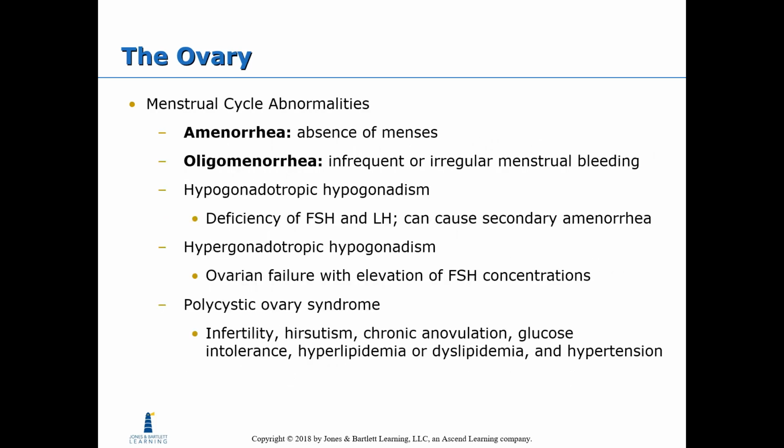Menstrual cycle abnormalities. Amenorrhea is the absence of menses. Oligomenorrhea is infrequent or irregular menstrual bleeding. Hypogonadotropic hypogonadism is a deficiency of FSH and LH that can cause secondary amenorrhea. Hypergonadotropic hypogonadism is ovarian failure with elevation of FSH concentration. Polycystic ovary syndrome can cause infertility, hirsutism, chronic anovulation, glucose intolerance, hyperlipidemia, dyslipidemia, and hypertension.